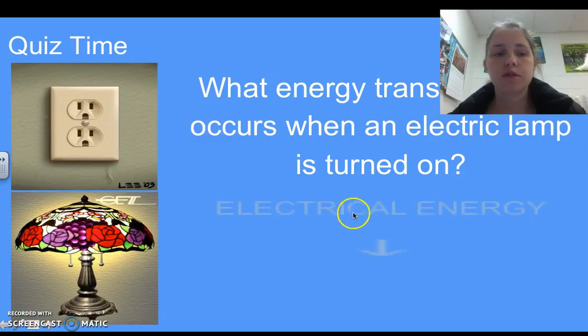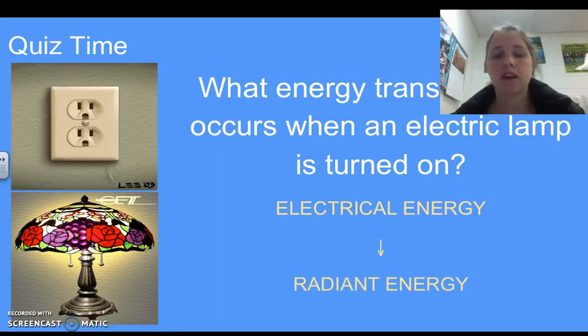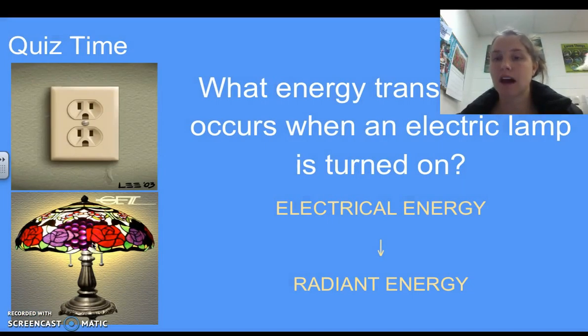All right, what transformation occurs when an electric lamp is turned on? So we have the electricity coming into your plugs. We plug in this lamp and we turn it on. Go ahead and pause it. What type of energy is the electrical energy transformed into? Radiant energy. Radiant energy is the energy of light, so any light that you can see. You could also say that it is transformed, depending on if the lamp gets hot, into thermal energy as well, because certain light bulbs will get very hot to the touch. So it could be transformed into radiant energy and thermal energy.